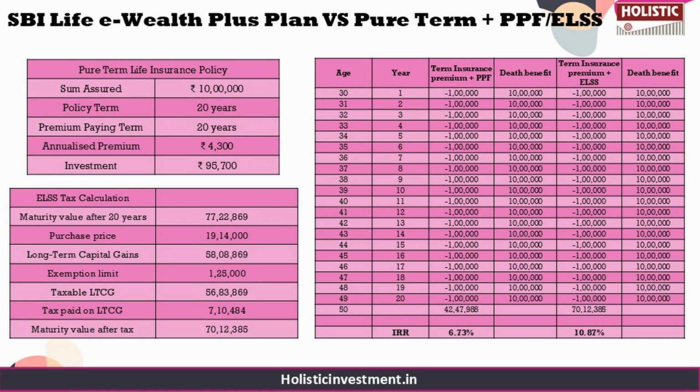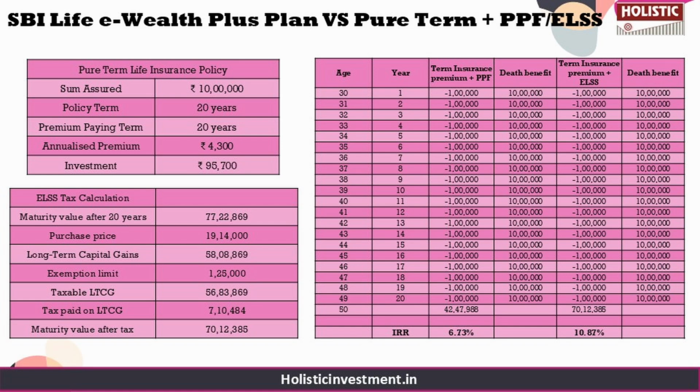So this leaves a balance of 95,700 rupees from the initial 1 lakh rupee premium, which can then be invested according to the investor's risk preference. For conservative investors, debt options like PPF, which is the Public Provident Fund, may be preferred because it is a government-backed product and you get guaranteed returns along with tax benefits under Section 80C. Based on current rates, the estimated maturity value of a PPF investment is 42.47 lakhs with a combination of term insurance. So it gives you an IRR of 6.73%, closely matching the 8% scenario in SBI Life eWealth Plus, but these are guaranteed returns.